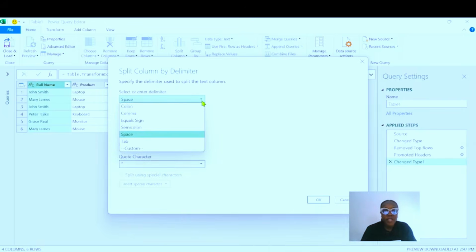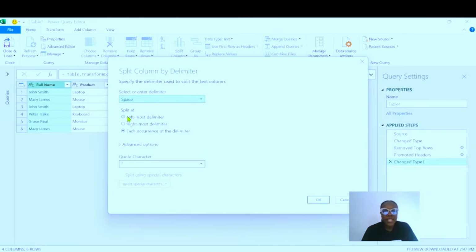When you click on the drop down, you are going to see different delimiters. So a comma can be a delimiter, equal sign, the at sign you have in Gmail or Yahoo can also be a delimiter. So space can be a delimiter. In our case, our delimiter from this data set is space. So Power Query is saying select or enter delimiter. We are going to select space. Obviously, by default, space is already selected.